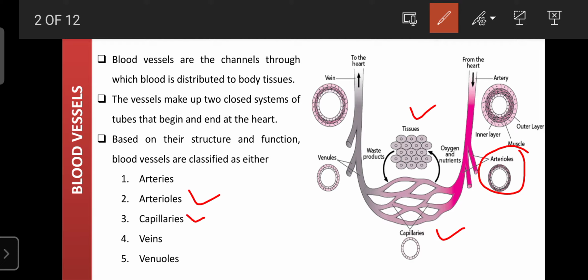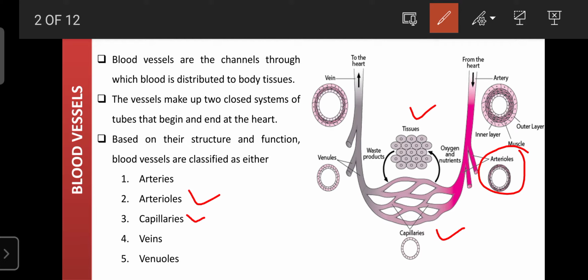These capillaries carry the blood away from the heart, as well as supply the blood towards the heart. They have dual functions. They supply the oxygenated blood, as well as remove the deoxygenated blood. That is the dual function of the capillaries. And capillaries are always present near the heart. They are a single layer, and they look like a mesh.